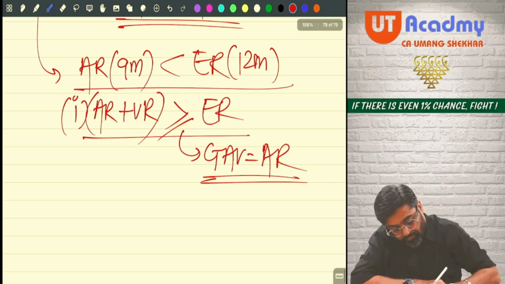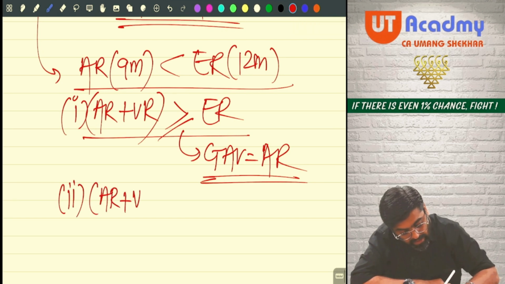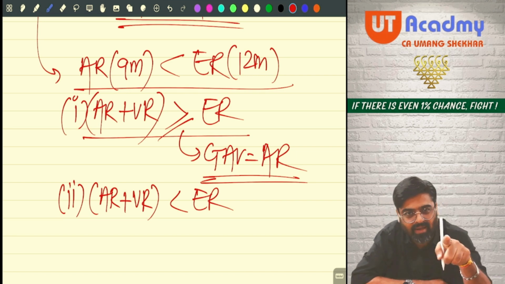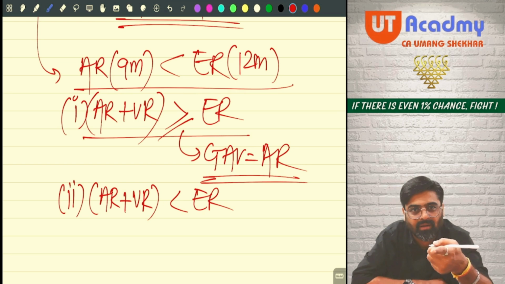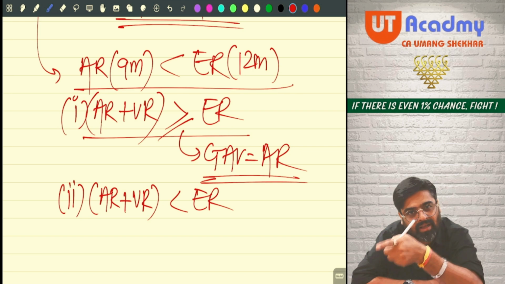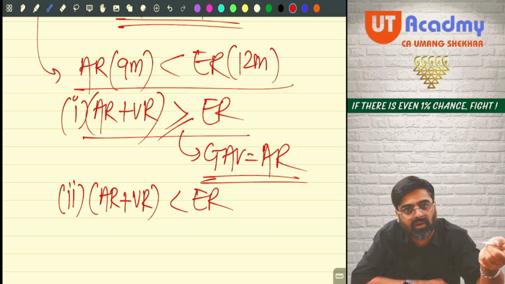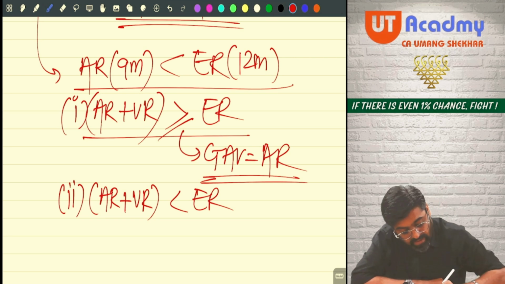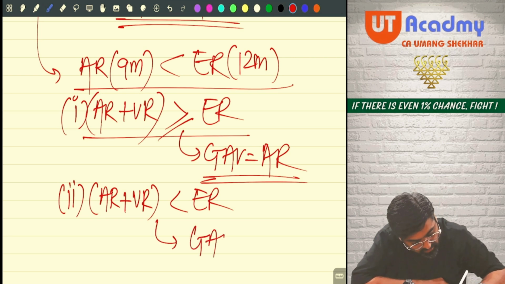Now come on, tell me. I added actual rent and vacancy rent. Still the total is lower than expected rent. Meaning that after adding vacancy rent, your rent is still lower. If for these 3 months also your property would have been given on rent, still your actual rent was lower than our expectation. In that case, we cannot accept your actual rent. This is the case when your GAV will be expected rent.